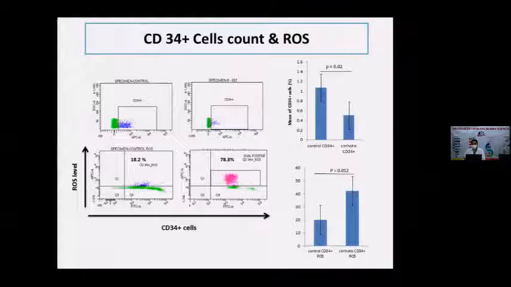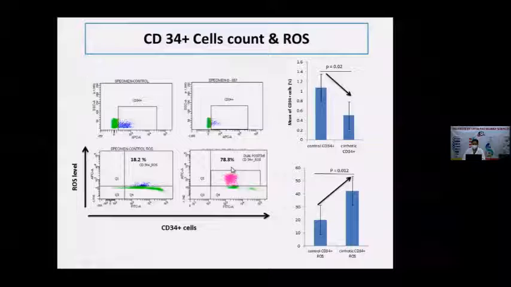I also calculated the CD34 level. We know that CD34 cells are present in a lesser amount in the cirrhotic patient as compared to the control. I also calculated the ROS level, which is much higher as compared to the control. The ROS percentage in control CD34 cells is 18.2%, and in the cirrhotic patient it is 78.3% ROS in the CD34 cells, which is really very high.